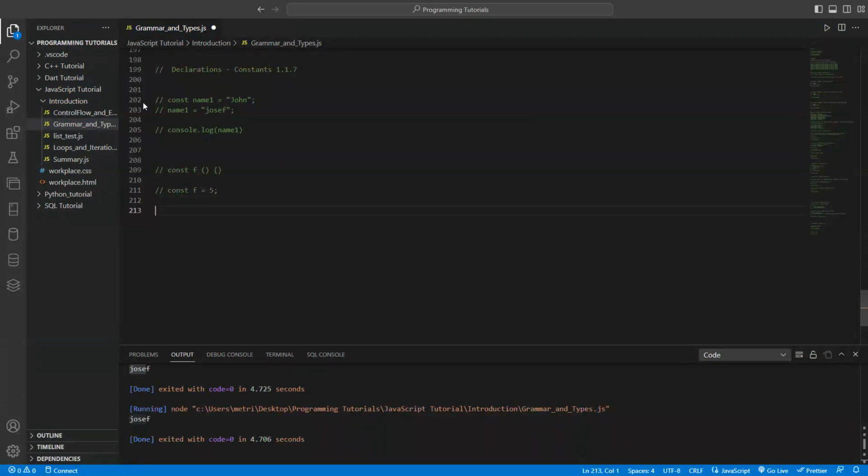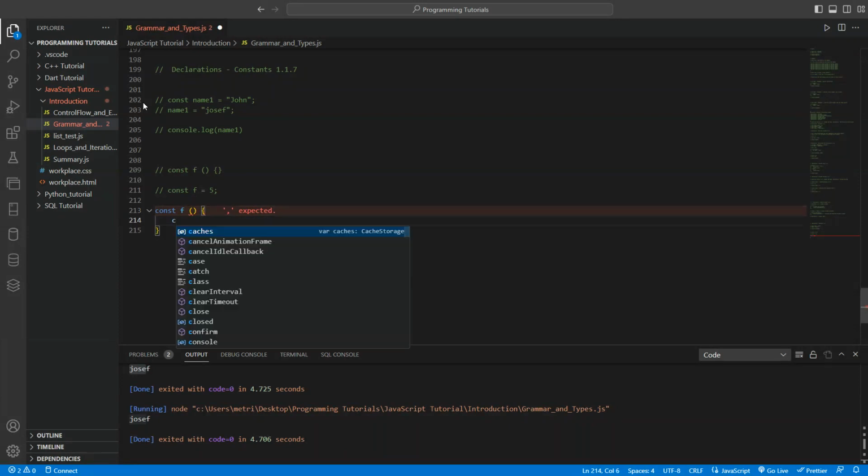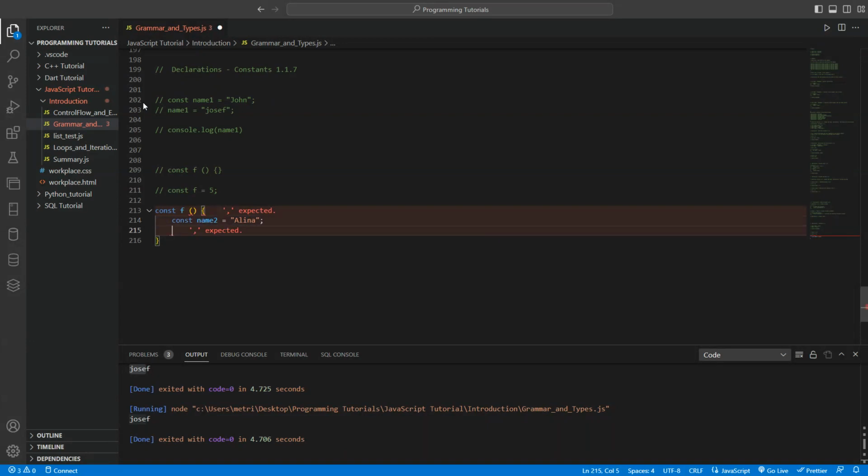The last one: let's think that you have a function again, const f, and inside it you say const name two, let's say Alina, and come down and say you want to change it with var.